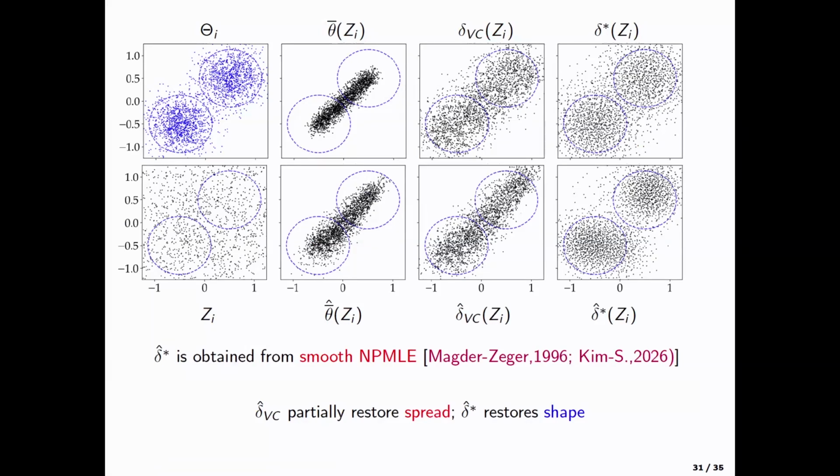And once you have an approximation of the Bayes estimator, if you do a linear transformation, you get the variance constraint estimator. This is a part I could not talk about in my talk. But what I did talk about is this approximation of the OT-based denoiser, which is an approximation to this distribution. So this, I think, does a good job in terms of both denoising as well as restoring the distribution.